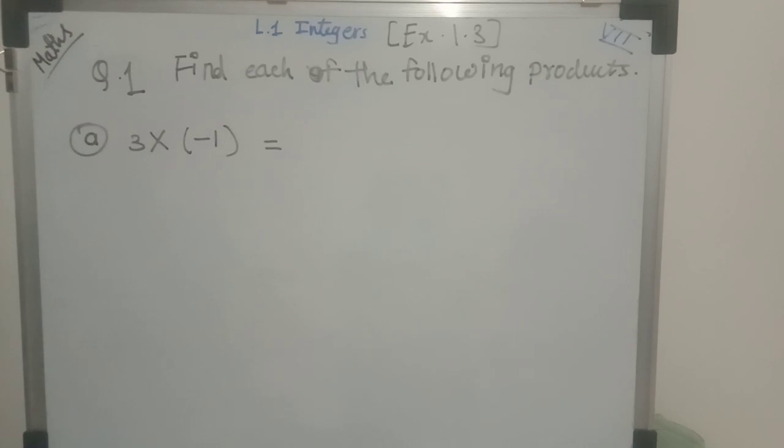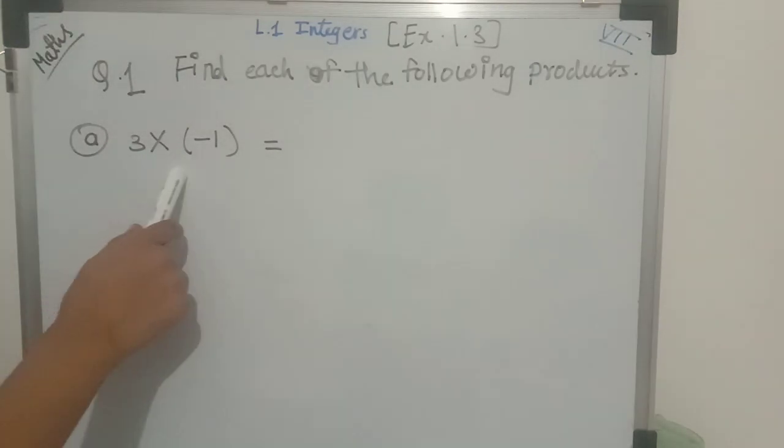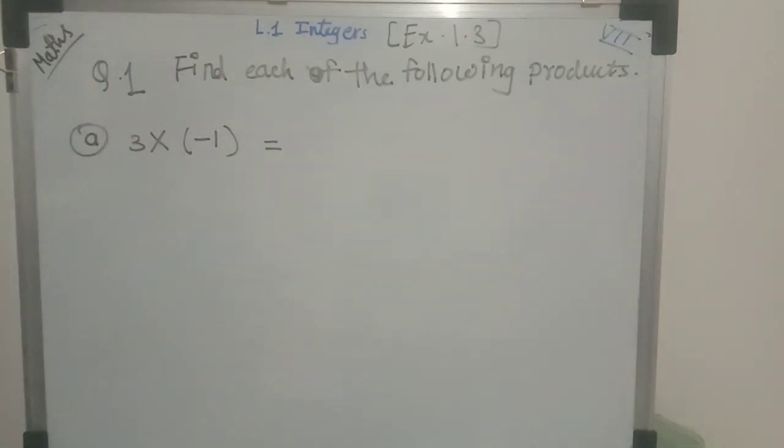So students, here we start exercise 1.3, and question number 1 is find each of the following products. So many questions are there where we have to do multiplication, and the first question is 3 multiplied by (-1).